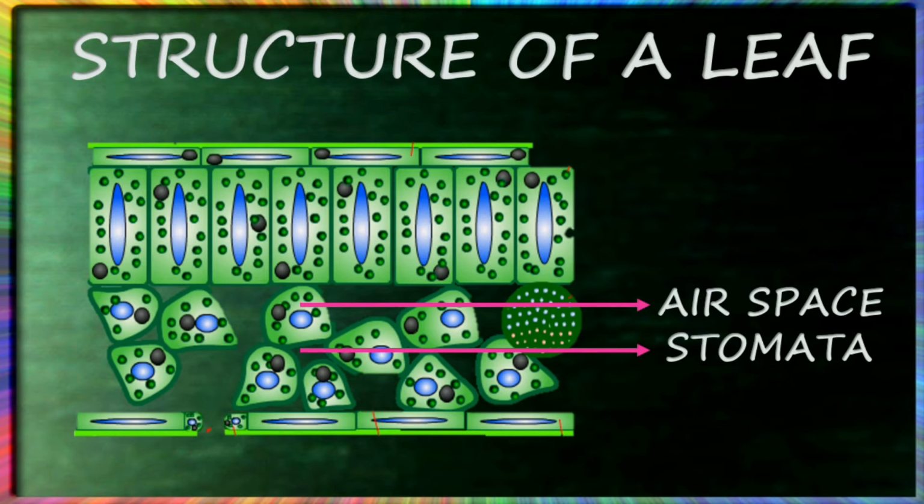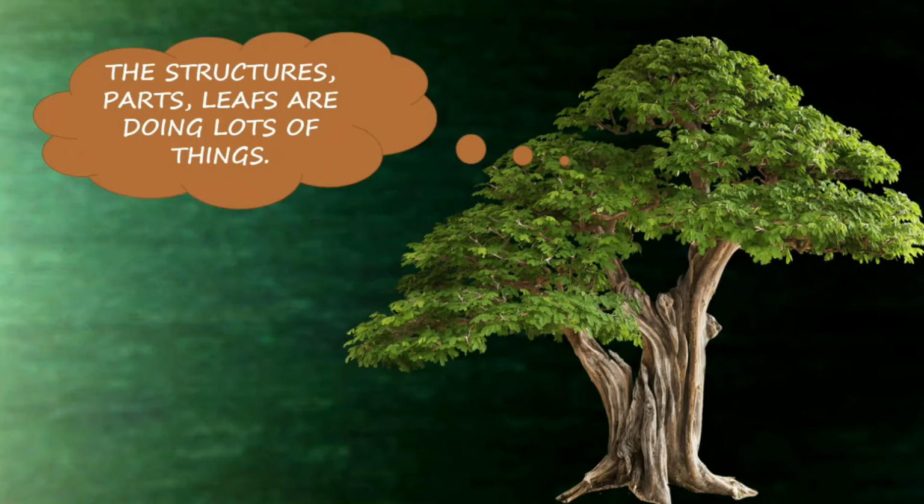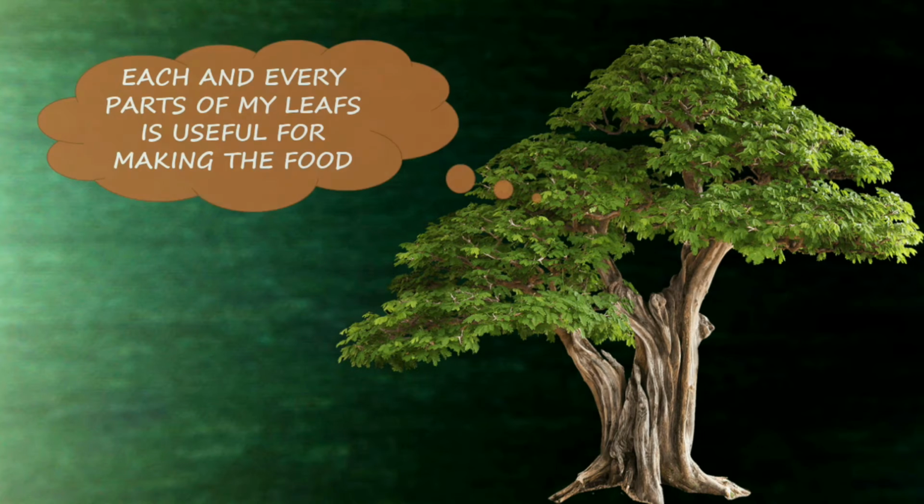So ma'am has told you there will be an upper layer and a lower layer. Stomata are present in the lower layer of a leaf. The leaves breathe in carbon dioxide from the air through these stomata. So there will be small openings in the lower layer. They are known as the stomata. The structural parts of leaves do a lot of things. Each and every part of my leaves is useful for making the food.